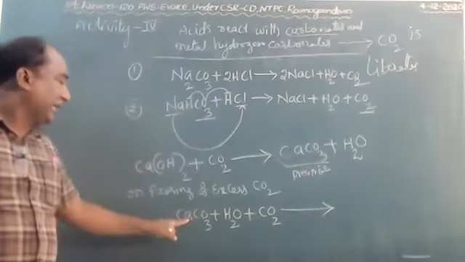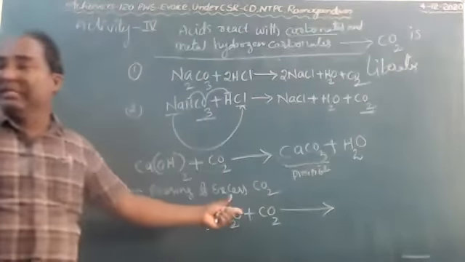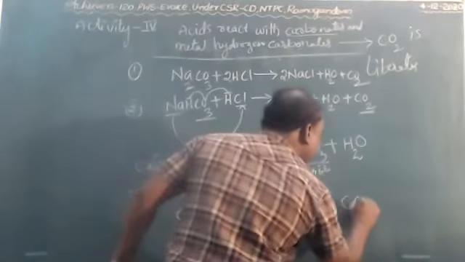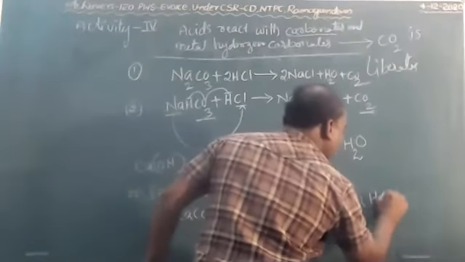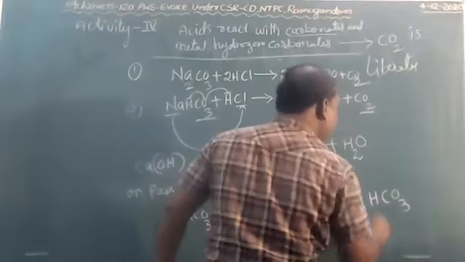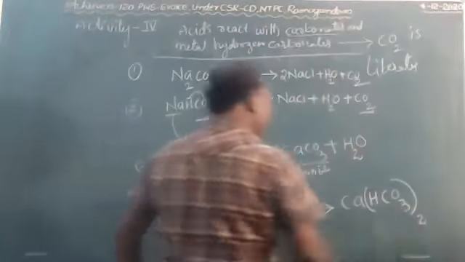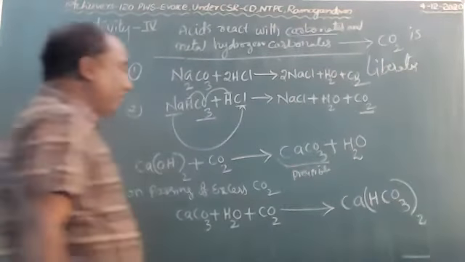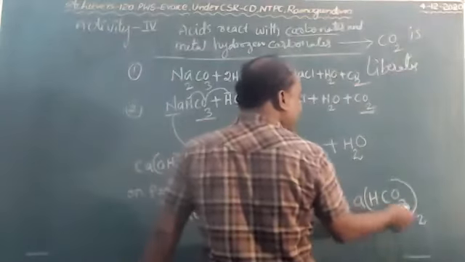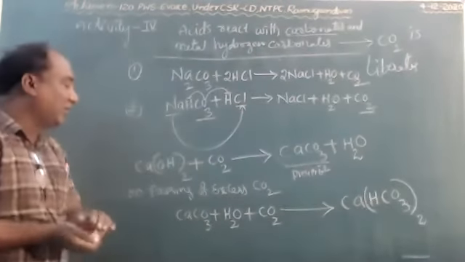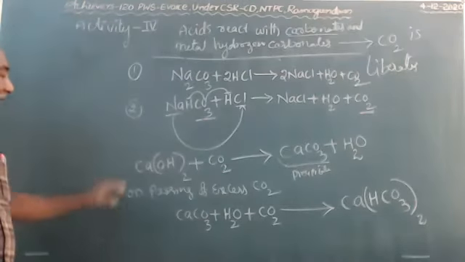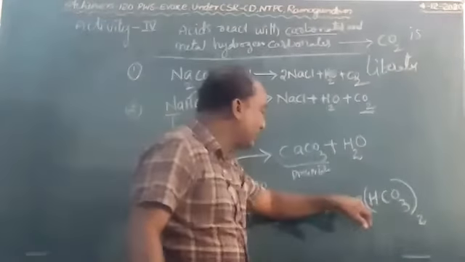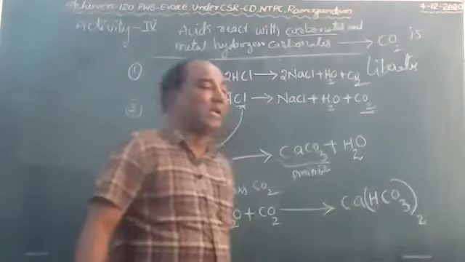This is called calcium hydrogen carbonate. On passing of excess carbon dioxide, calcium hydrogen carbonate is liberated.